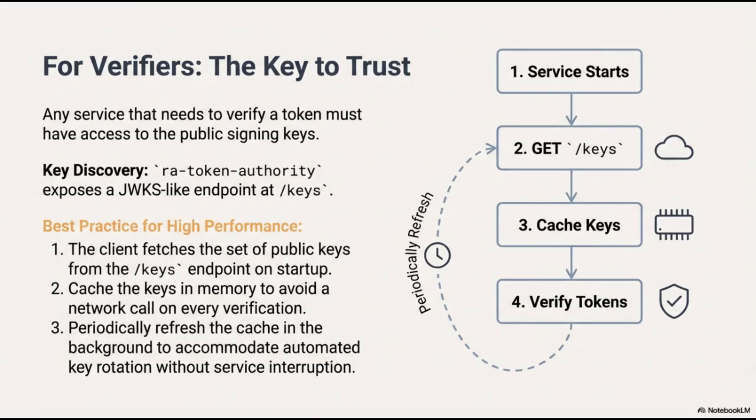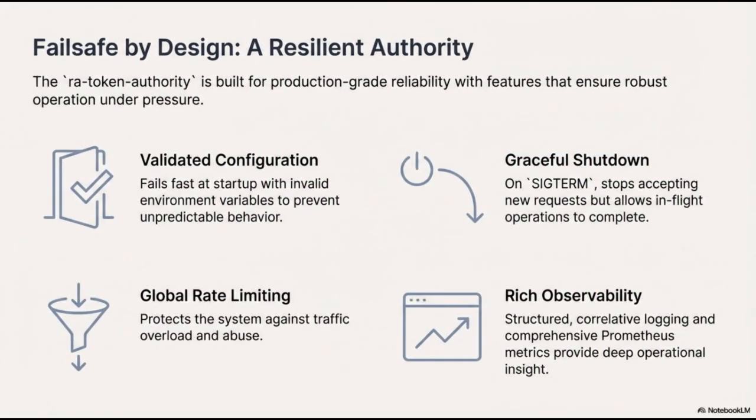First, the client service fetches the set of public keys from the /keys endpoint immediately upon startup. Second, it caches these keys in memory to avoid the overhead of a network call for every single token verification. Finally, the service performs a periodic background refresh of the cache. This allows for seamless, automated key rotation, ensuring that tokens are always verified against the correct keys without any interruption to the service.